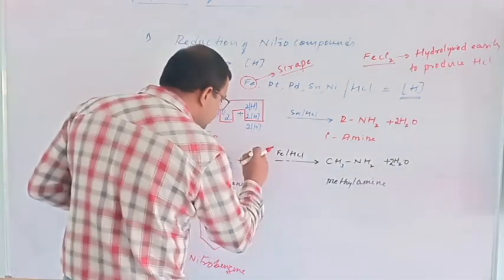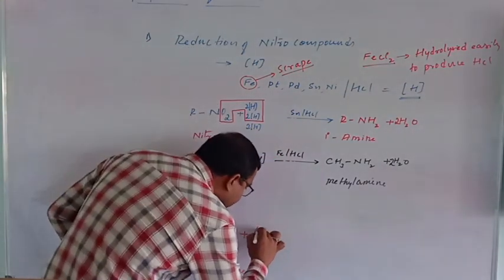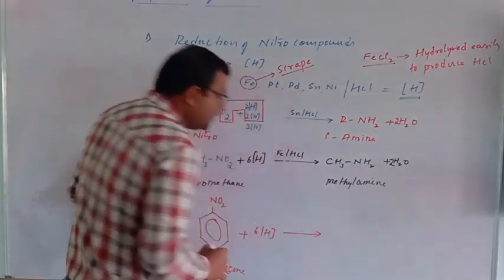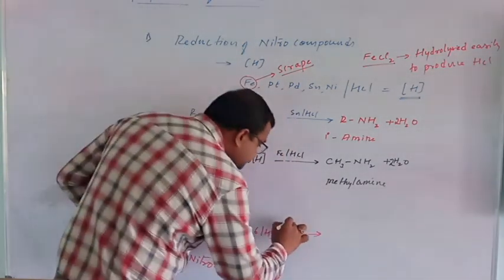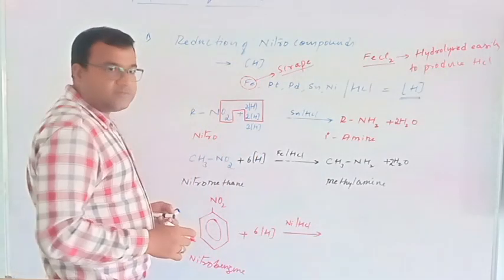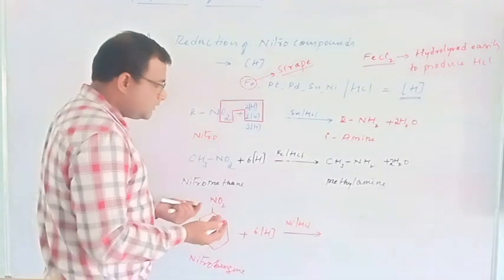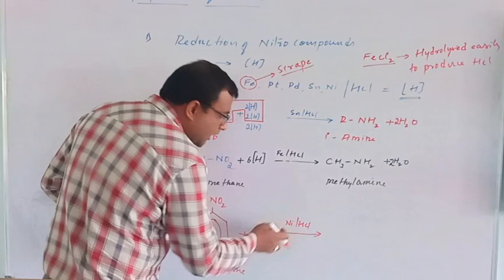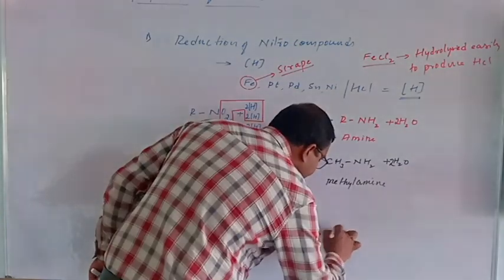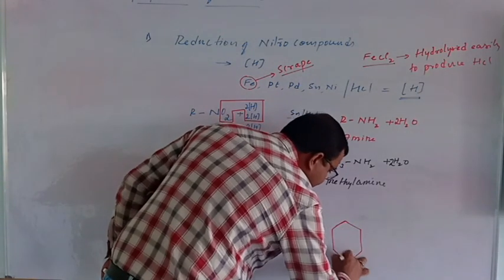For nascent hydrogen you should write it in brackets, which when it reacts with 6 hydrogen, here we can take nickel/HCl or tin, to form phenylamine.